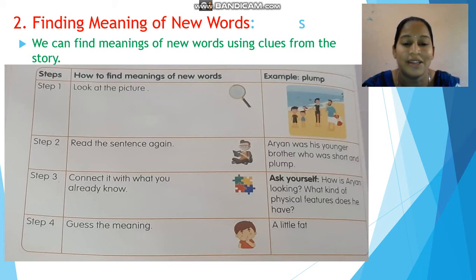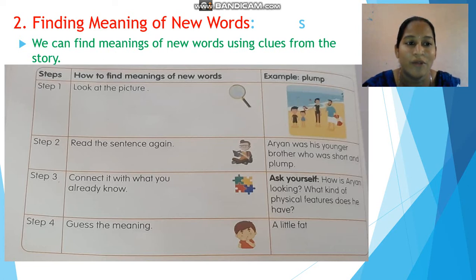Based on these points, now we can say that the meaning of plump is a little fat. So here the new word is plump. The meaning of the new word plump is a little fat.